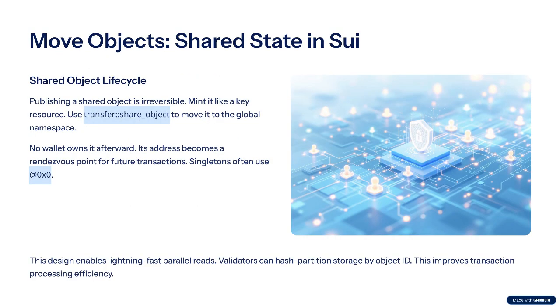Publishing a shared object is a one-way door. You mint it exactly like any key resource, then shift it into the global bulletin board namespace with transfer::share_object. From that moment, no wallet owns it. Its address, often at 0x0 for singletons, is the rendezvous point hard-coded in all future transactions. That address now unlocks lightning-fast parallel reads because validators can hash partition storage by object ID.